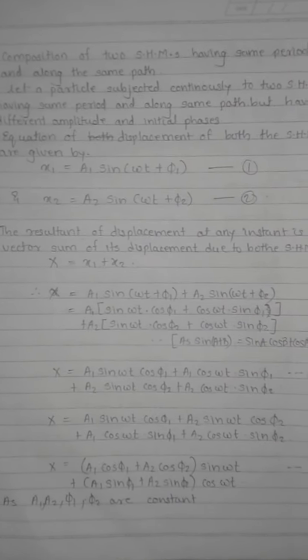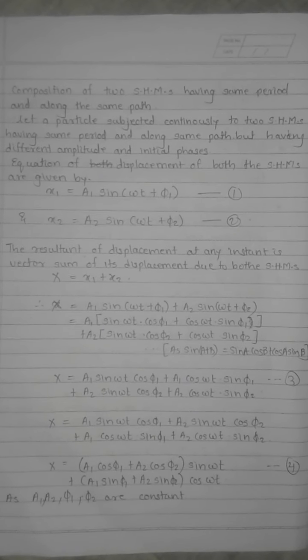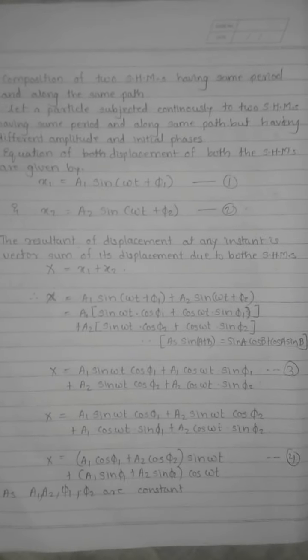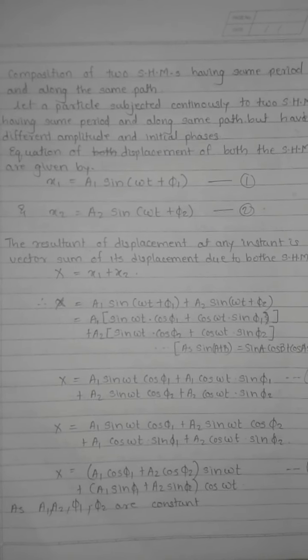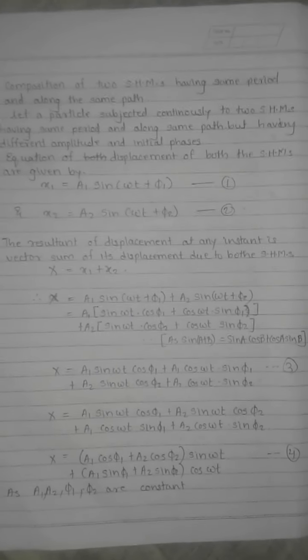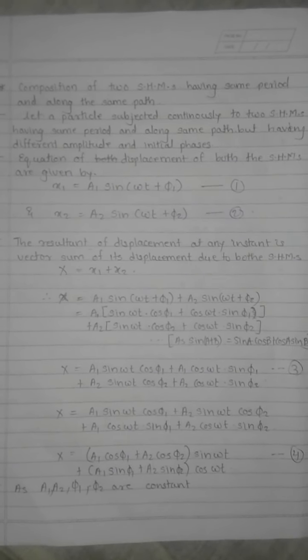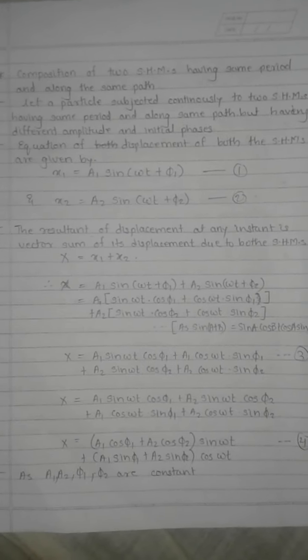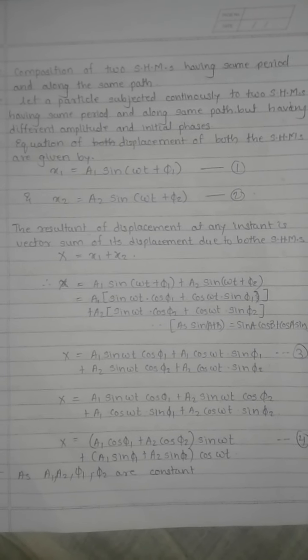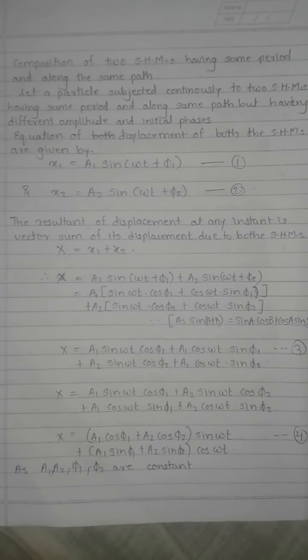Now the next point, composition of two SHM having the same period and along the same path. We are adding two SHM which have the same time period and the same direction.